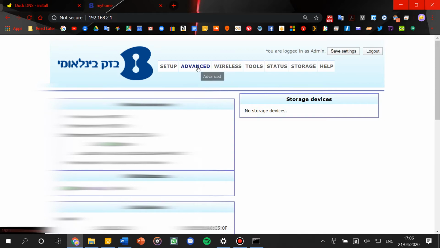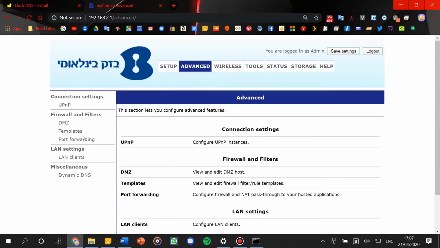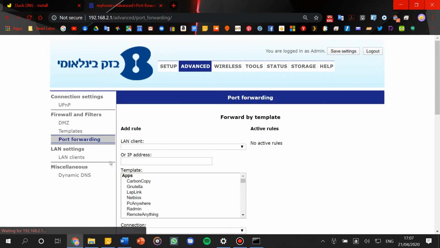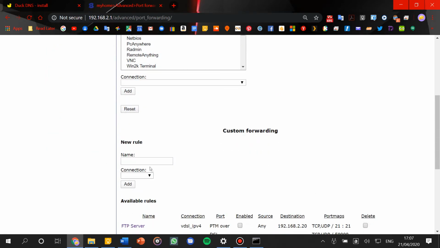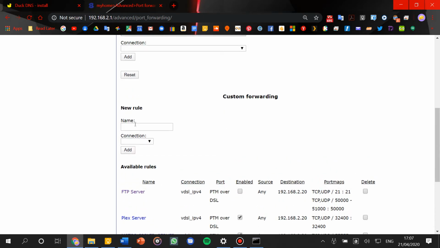After I've logged into the router, let's go to Advanced, then Port Forwarding. I'm gonna create a new rule, let's call it Web Server. The connection is VDSL IPv4. Let's click on Add.